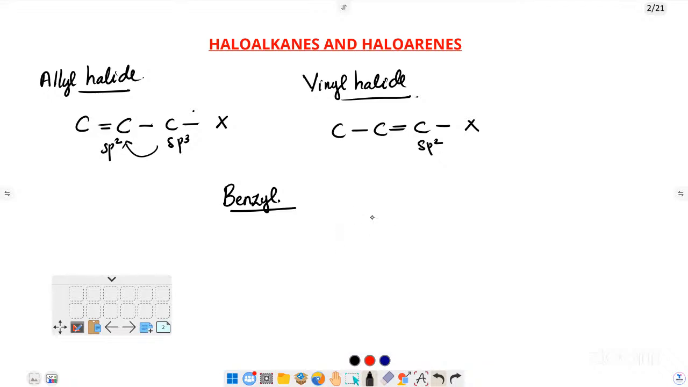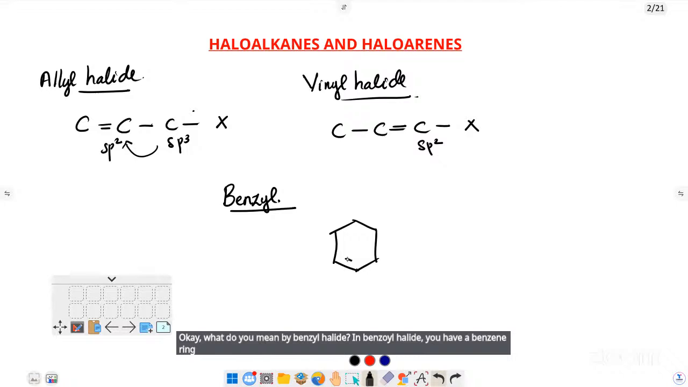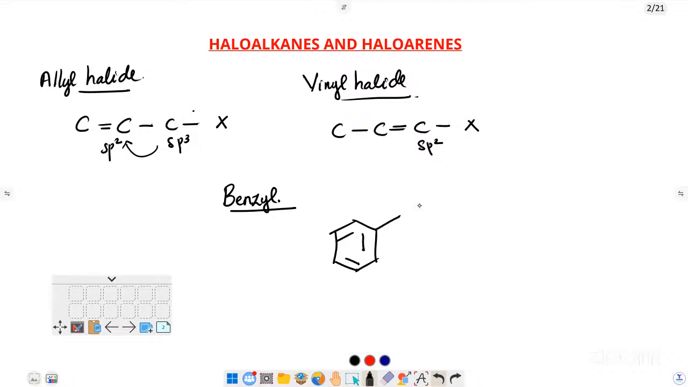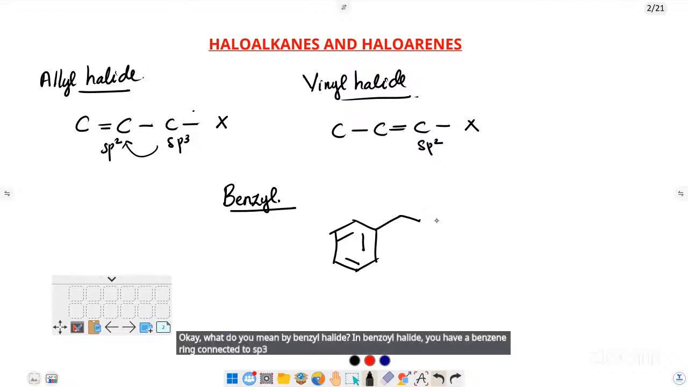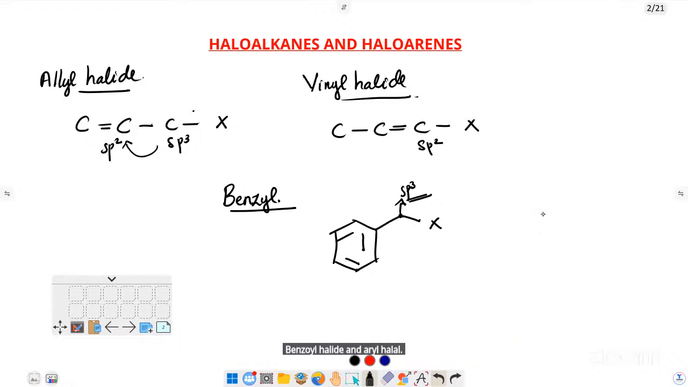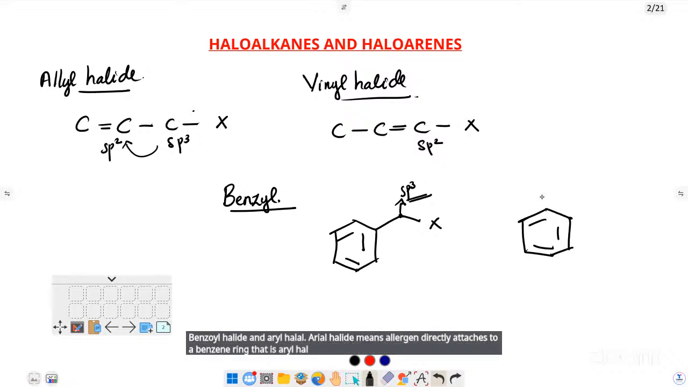What do you mean by benzyl halide? In benzyl halide, you have a benzene ring connected to an sp3 hybridized carbon, which is connected to the halogen. So this type of classification is important: allyl halide, vinyl halide, benzyl halide, and aryl halide. Aryl halide means the halogen is directly attached to a benzene ring, like chlorobenzene, bromobenzene, iodobenzene.